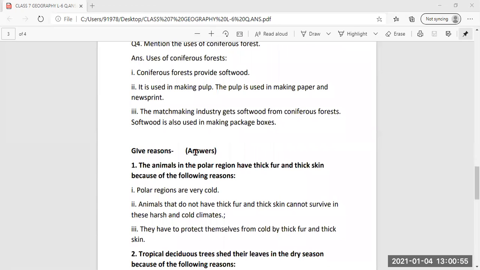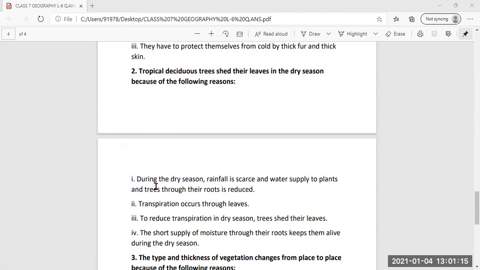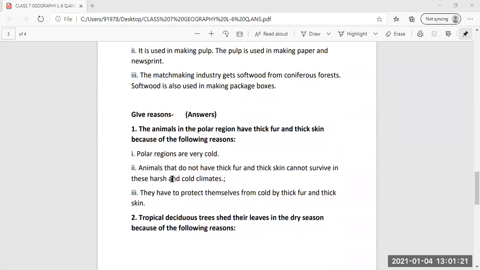Then give reasons from your book. The book has this question, give reasons, and three give reasons are there. I have given the direct answers. This is the question given in the book: the animals in the polar regions have thick fur and thick skin. So this is the answer you have to write down. The answers I have written directly, first, second, and third. Each of them, given as give reason, has 3 to 4 points.